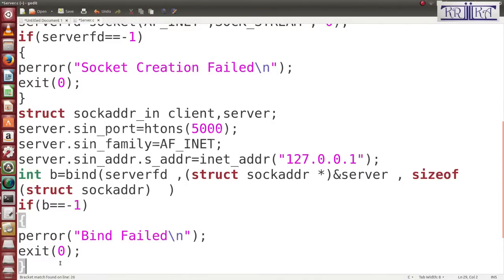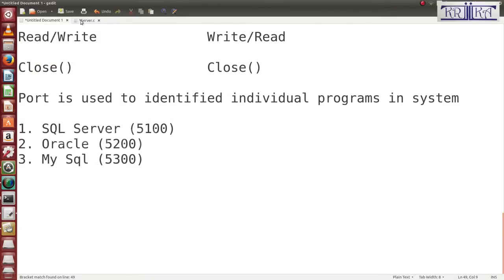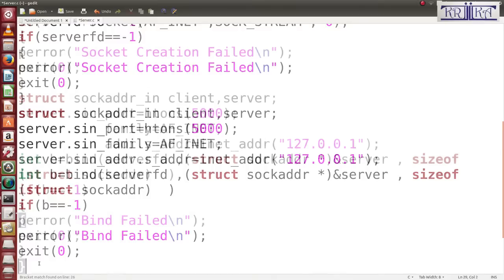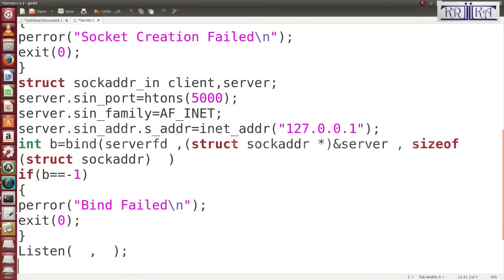After bind, what is the next function? Listen. Listen is used to make a queue for every incoming request from the client. In listen we pass two arguments. First is the socket FD, meaning server FD.